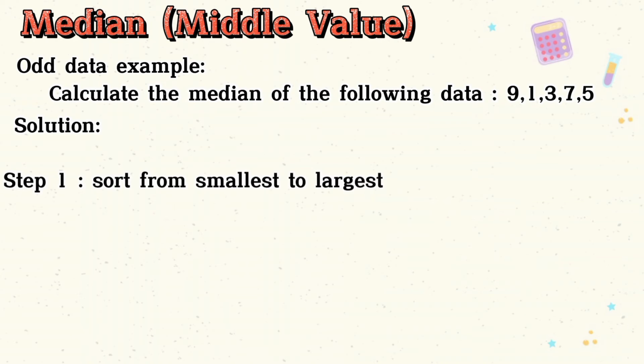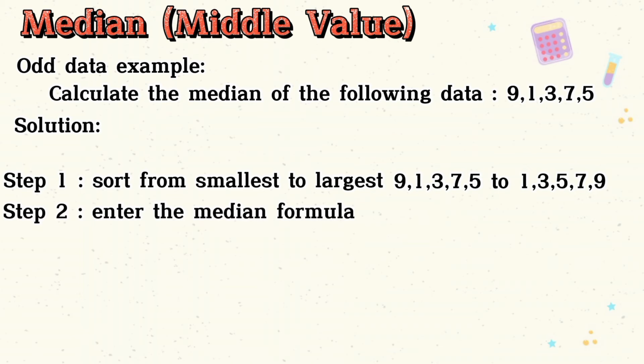The first step, sort the data 9, 1, 3, 7, and 5 from smallest to largest. From 9, 1, 3, 7, and 5 to 1, 3, 5, 7, and 9. Second step, enter the median formula.